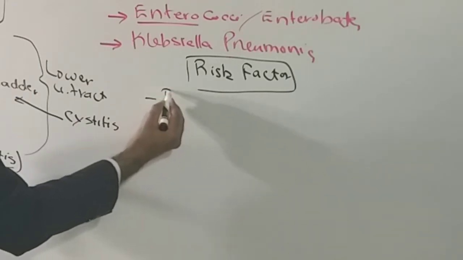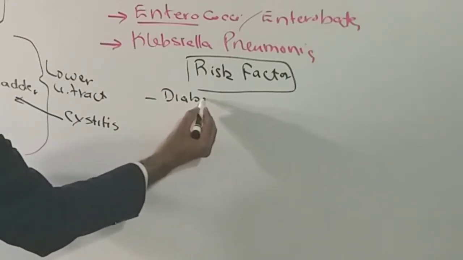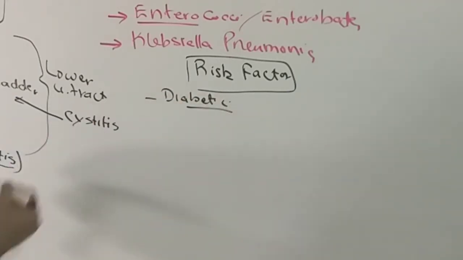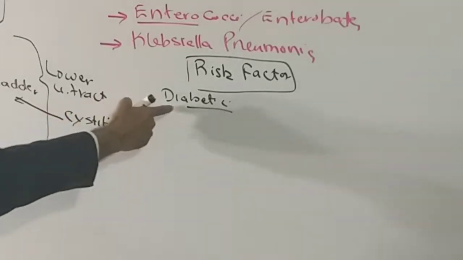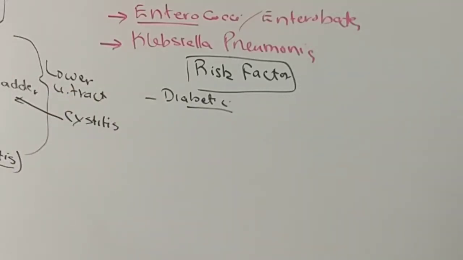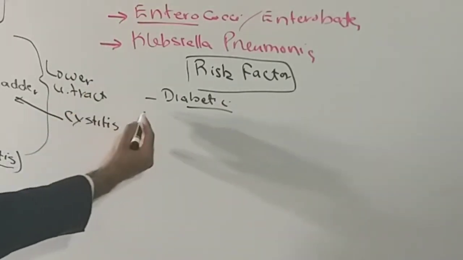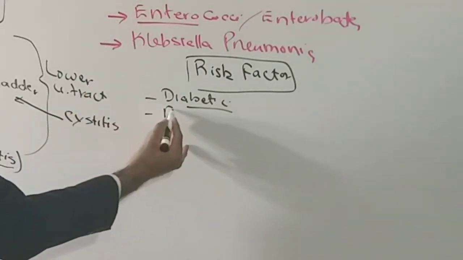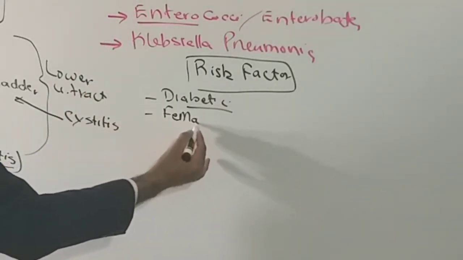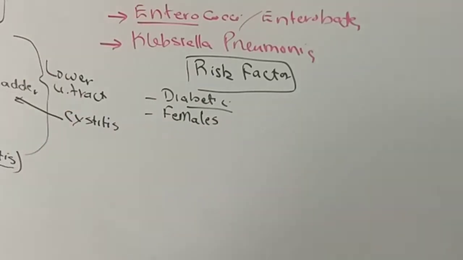If someone is diabetic, then the immune system is compromised, so that person has a higher chance of developing urinary tract infection. Being female is another risk factor, because females have a short urethra, so they are exposed to the causative agents more than males.